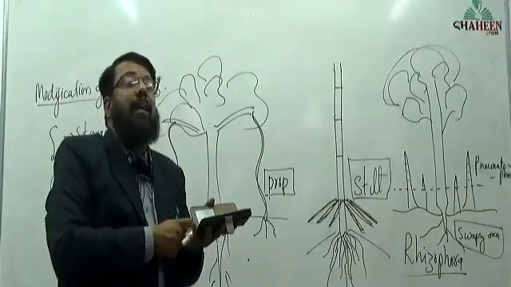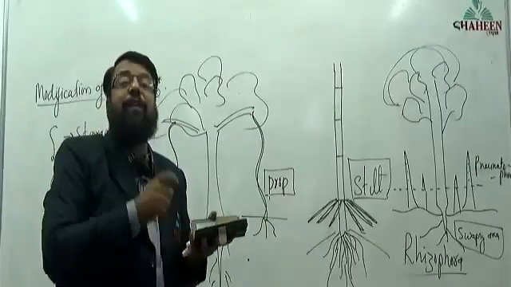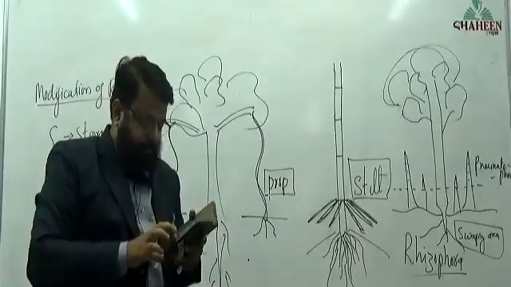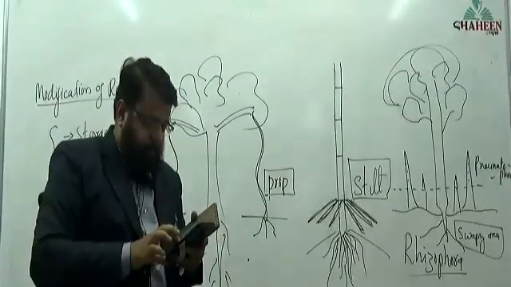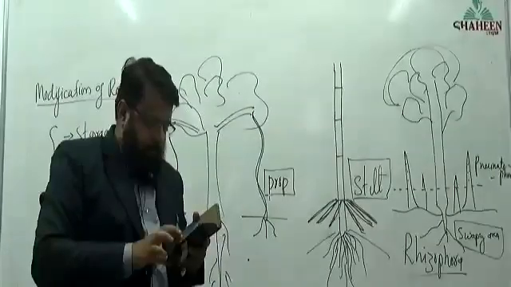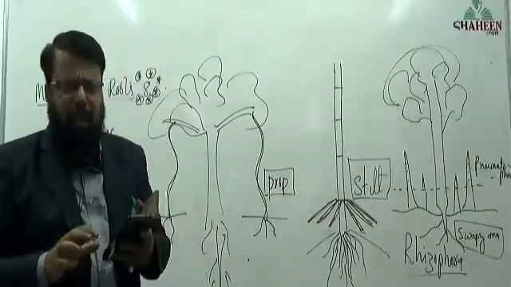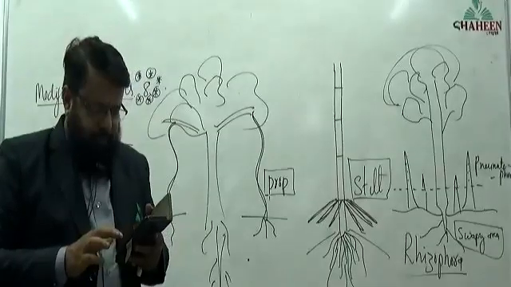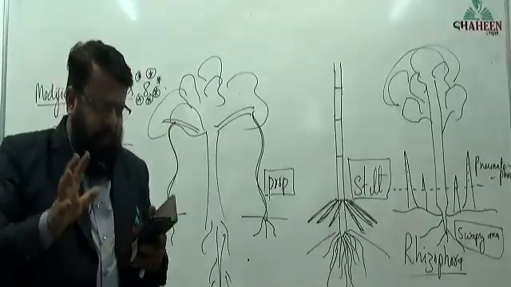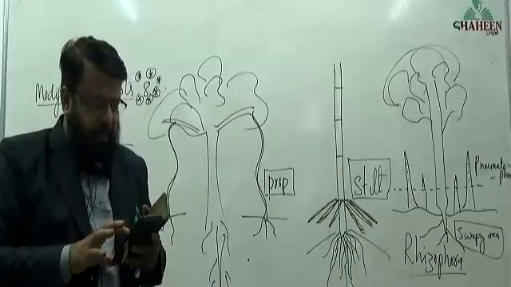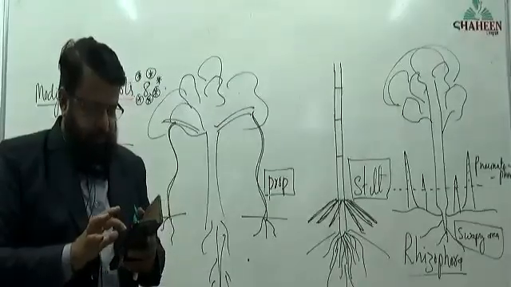In money plant, the climbing root is meant for climbing. Young plants also will have climbing roots. That is also a supporting root. In money plant also, supporting roots.